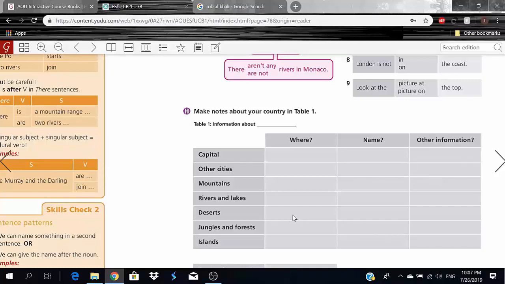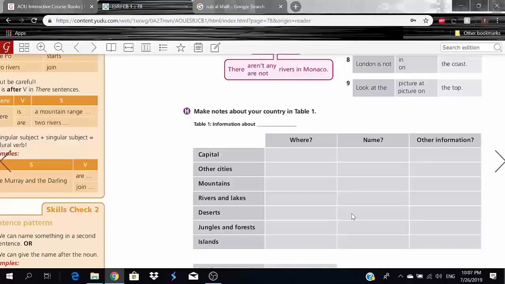A name called the empty quarter, also known as Rub al Khali. So this is the desert that we're talking about. And for other information, we could probably write part of a larger Arabian desert.